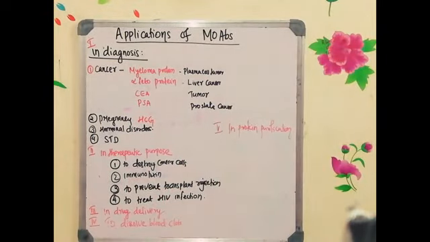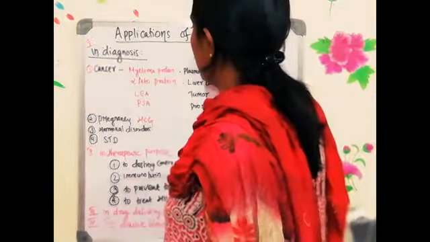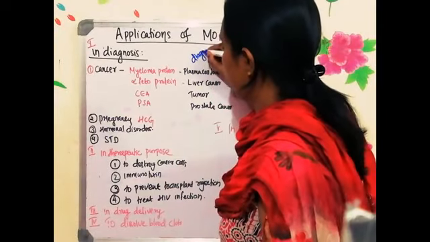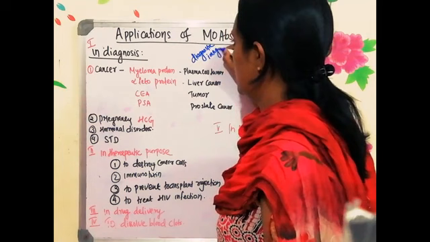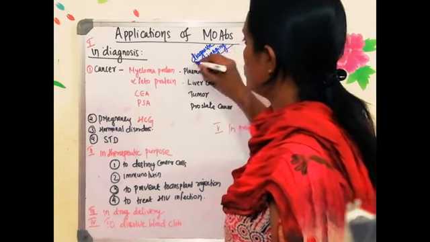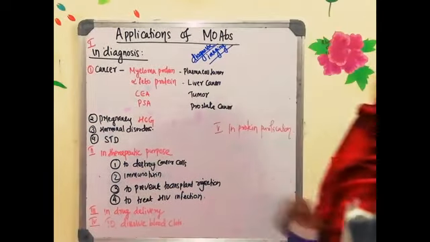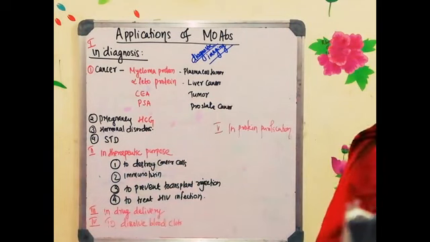So the first example we are going to take is cancer diagnosis. Monoclonal antibodies are used widely in cancer diagnosis. Nowadays monoclonal antibodies are used for diagnostic purposes. When they are used to detect cancer, that technique is known as diagnostic imaging.